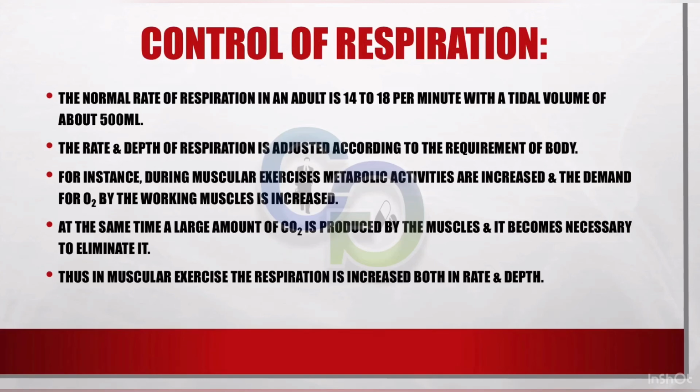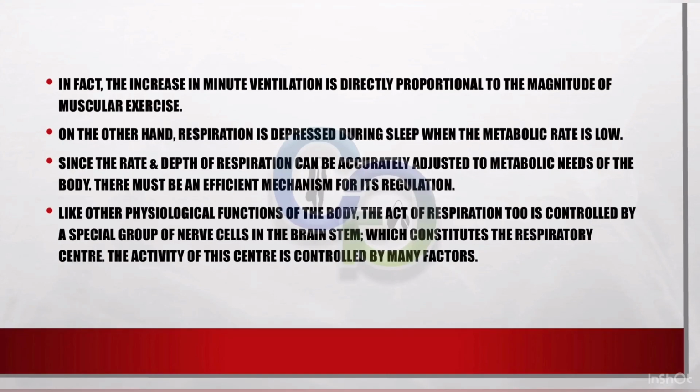At the same time, a large amount of carbon dioxide is produced by the muscles and it becomes necessary to eliminate it. Thus, in muscular exercise, the respiration is increased. In fact, the increase in minute ventilation is directly proportional to the magnitude of muscular exercise. On the other hand, respiration is depressed during sleep when the metabolic rate is low.